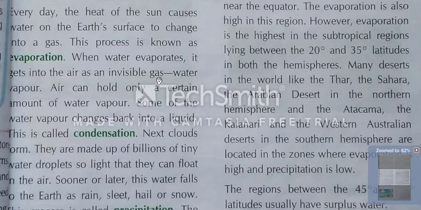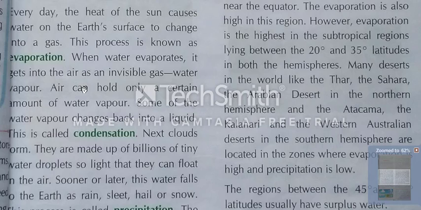That water which you can see in a particular place, when the sunlight comes on it, it converts from water or liquid into gas. And after mixing in the air, it is invisible. Invisible means it cannot be seen. You cannot see it.